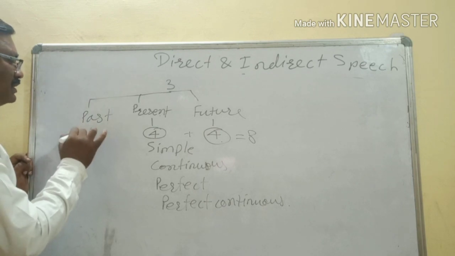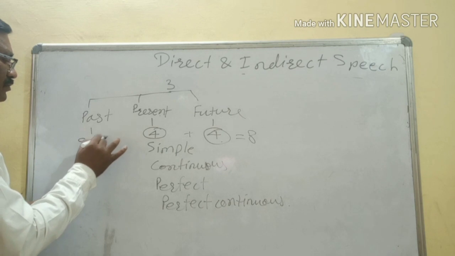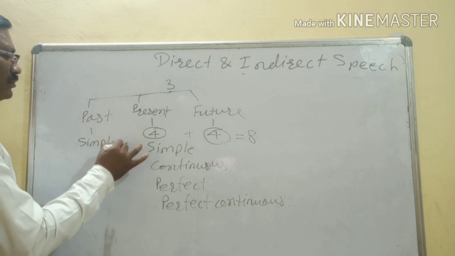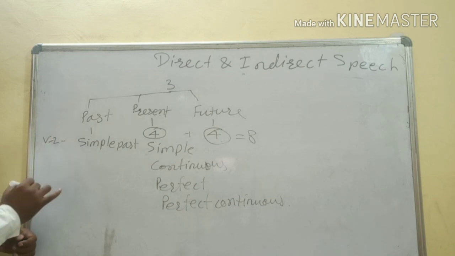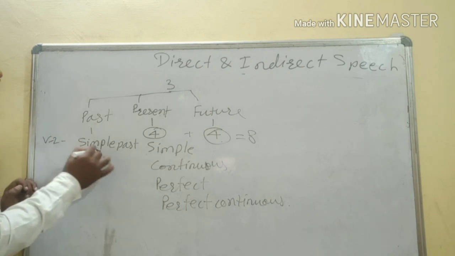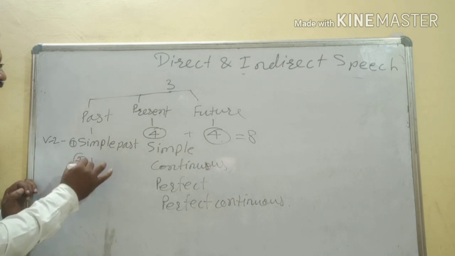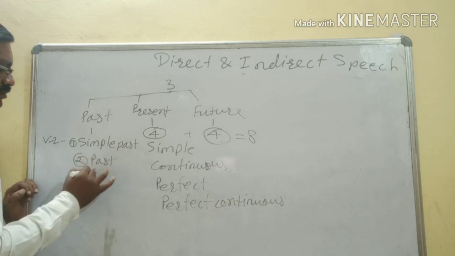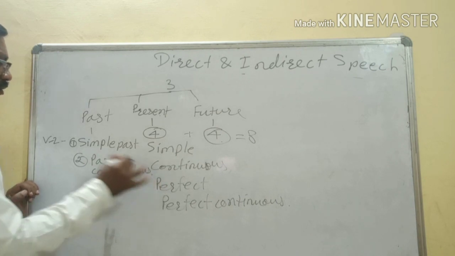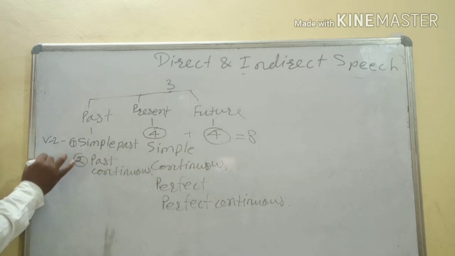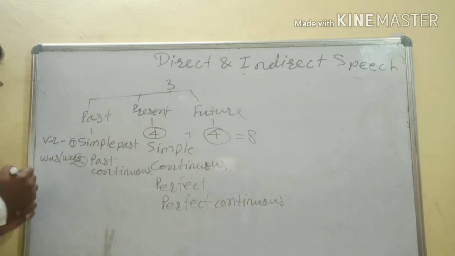If past tense is there, number 1, simple past, what do we use? V2. Number 2, past continuous: was, were, plus verb ing.